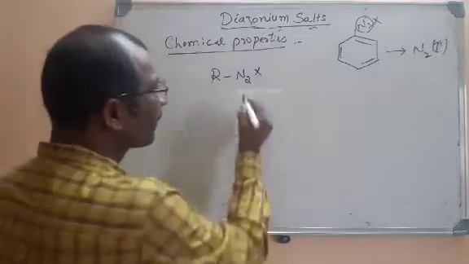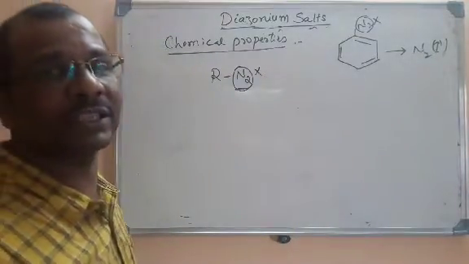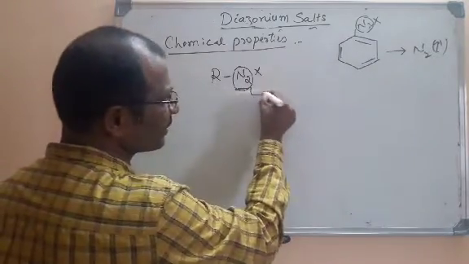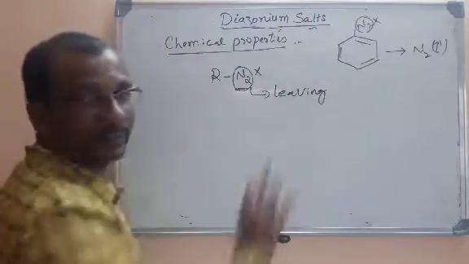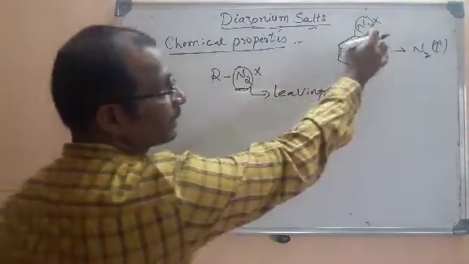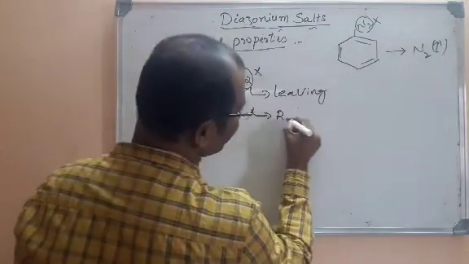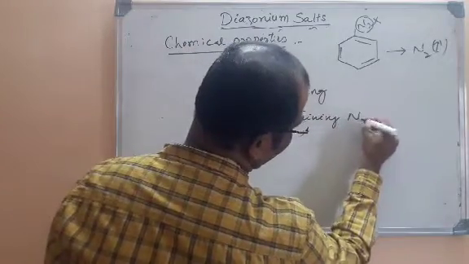In the first type of reactions, nitrogen is leaving the molecule. In the reactions in which nitrogen is removed, it leaves the molecule. And in some other reactions the molecule is retaining nitrogen.